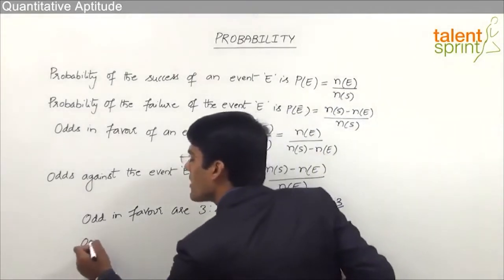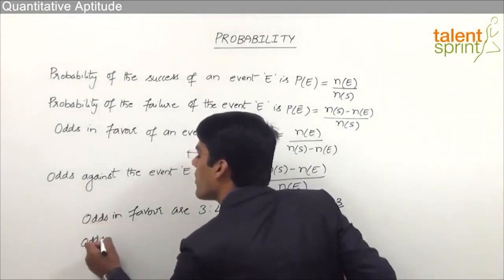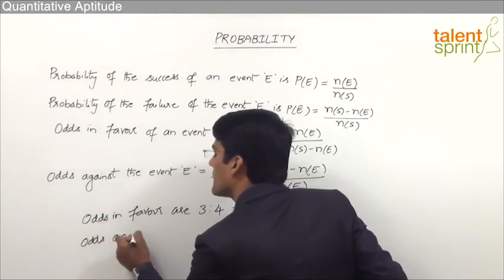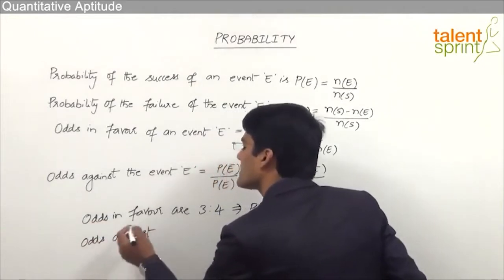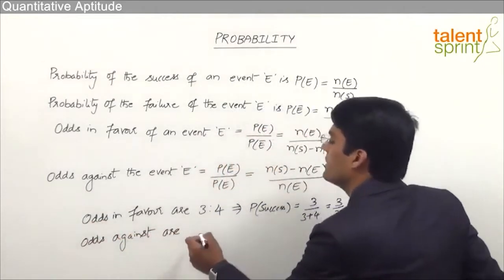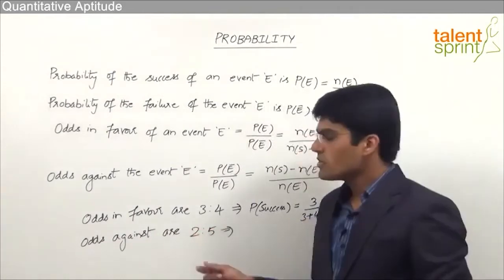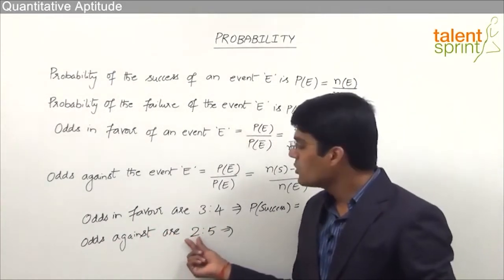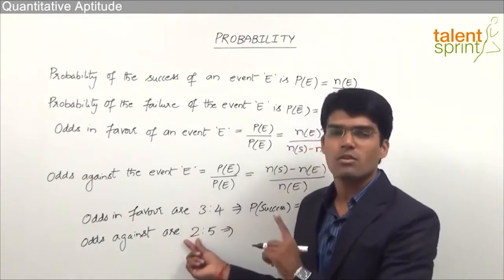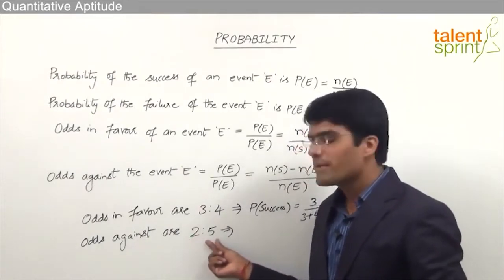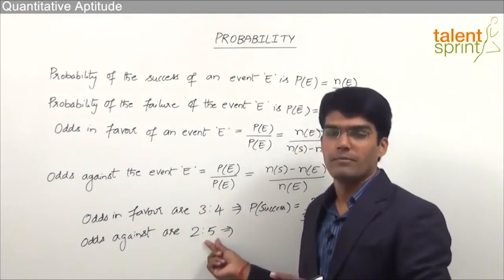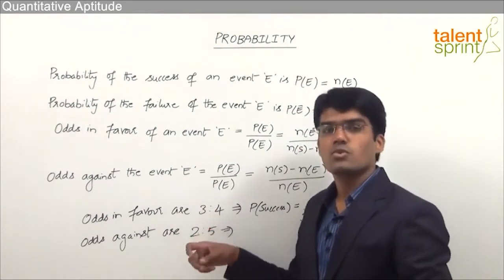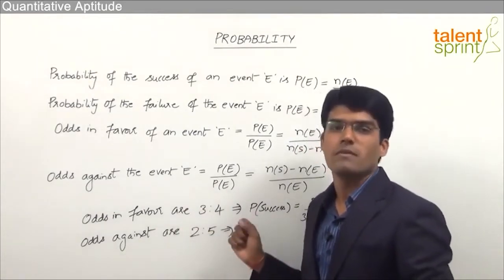Likewise, let's say odds against an event are given to us. Odds against are, for example, 2:5. So when odds against an event are given as 2:5, it is very clear that 2 represents the number of outcomes which are not in favor of the event and 5 represents the number of outcomes which are in favor of the event. Why? Because these are odds against. So unfavorable outcomes is to favorable outcomes.